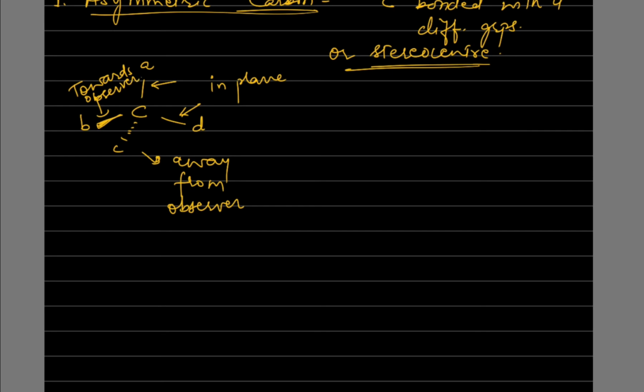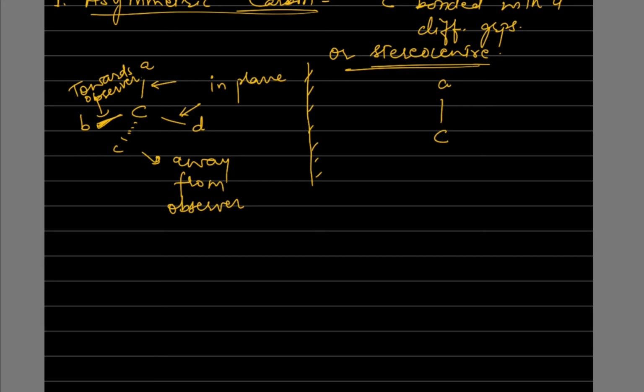Now what will be the mirror image of this? How will the mirror image look? We may write it in this way: carbon, then we have A as it is.